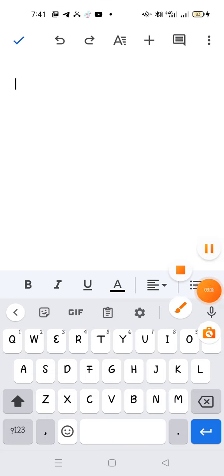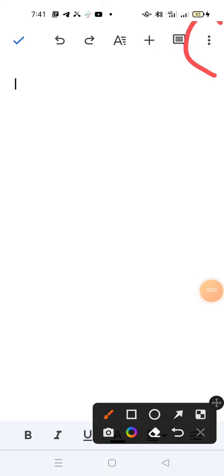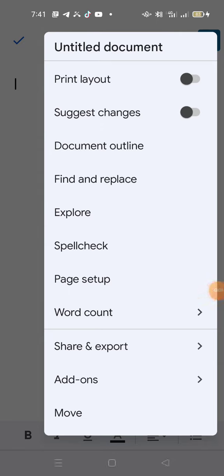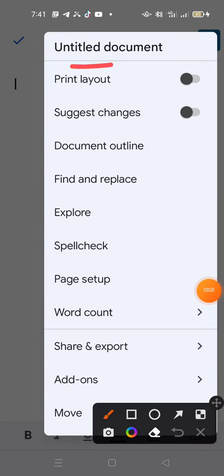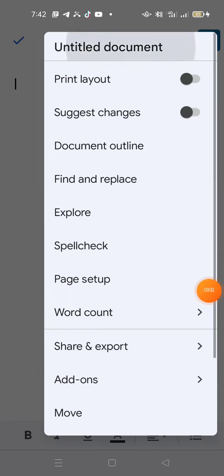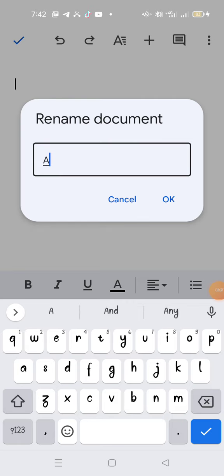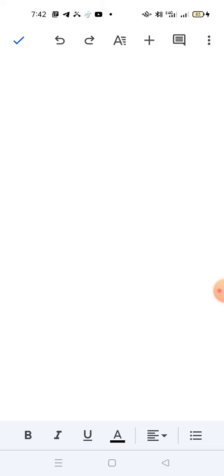tap on these three dotted lines, and tap on untitled document, because it's nice for us to give a title to whatever we are doing. So this sheet, I will tag it as Olanrewaju Adeyemi. Save. So this sheet is named Olanrewaju Adeyemi.